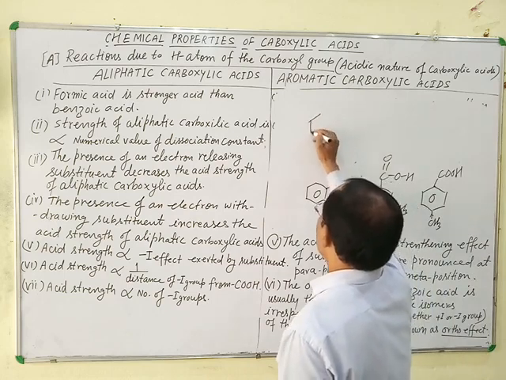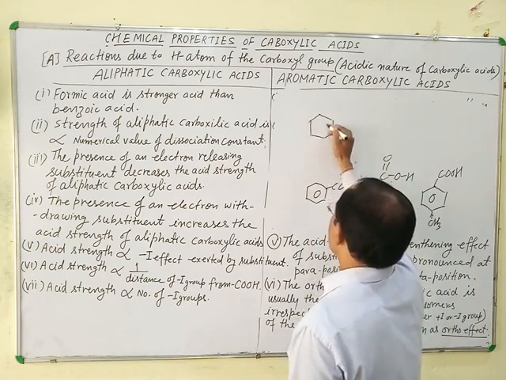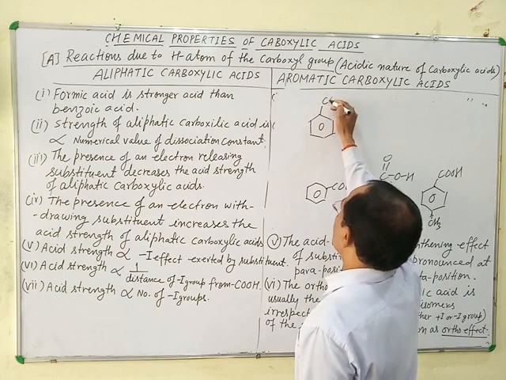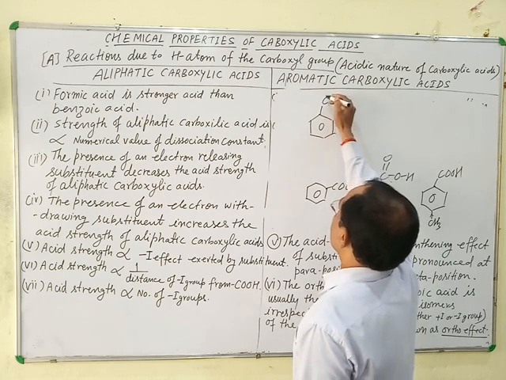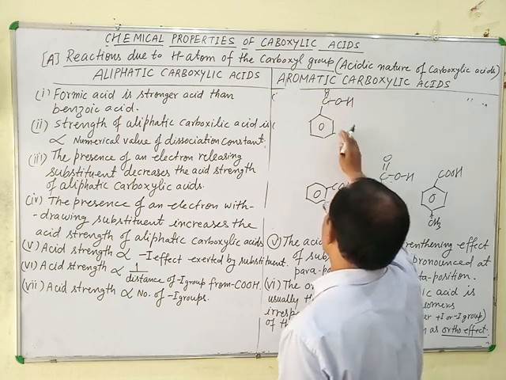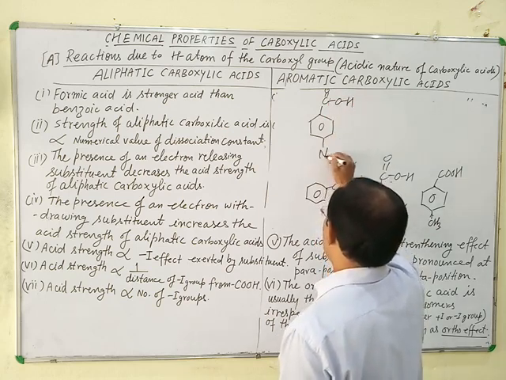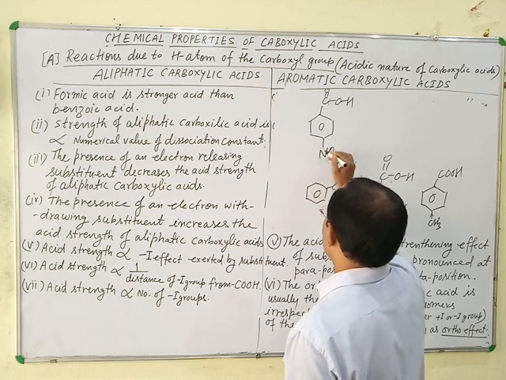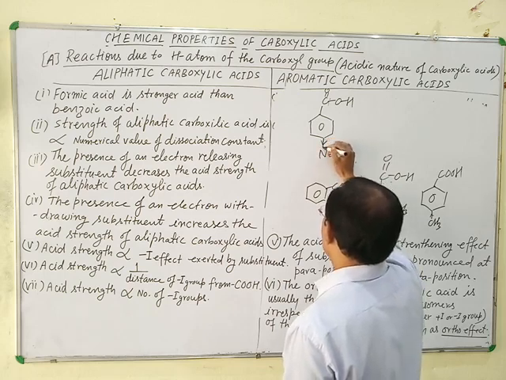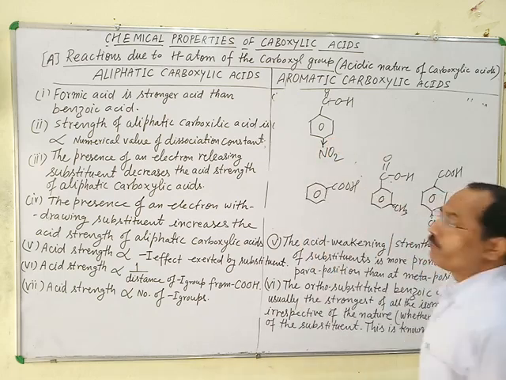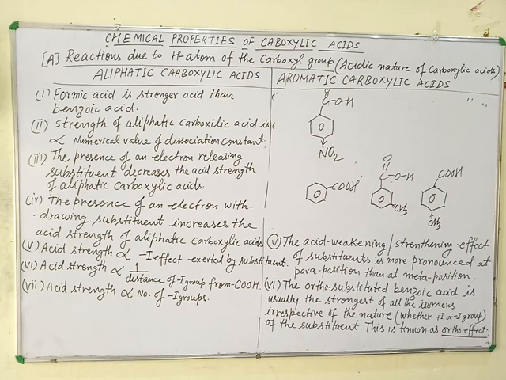If benzoic acid is instead substituted by an electron withdrawing group, for example NO2 group, which is an electron withdrawing group, it withdraws electron from the benzene ring.